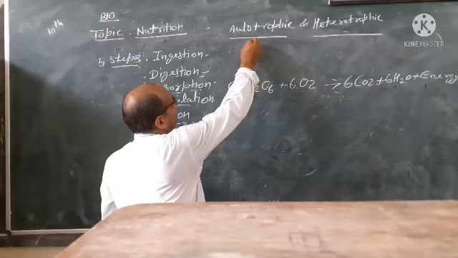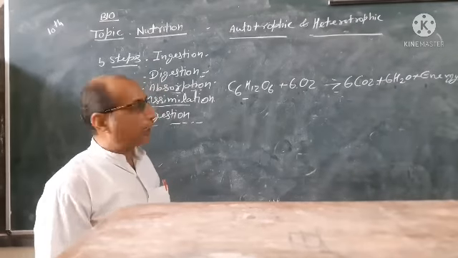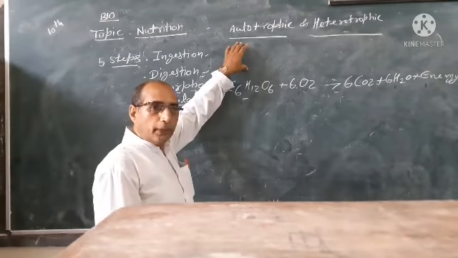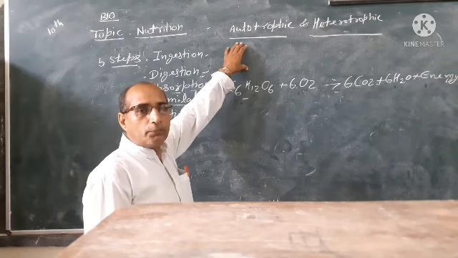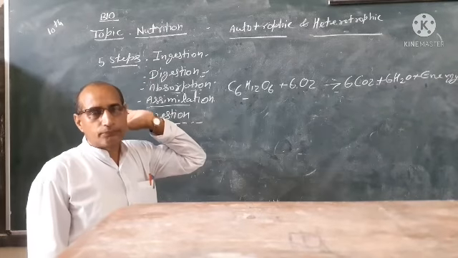First is autotrophs and second is heterotrophs. Those organisms which make their food themselves are known as autotrophs, like green plants.